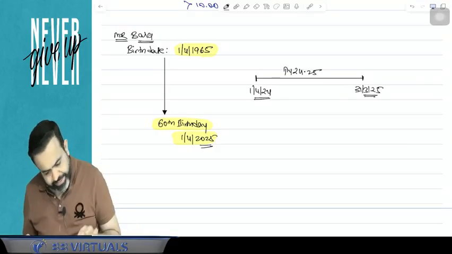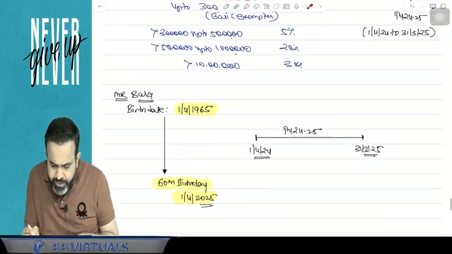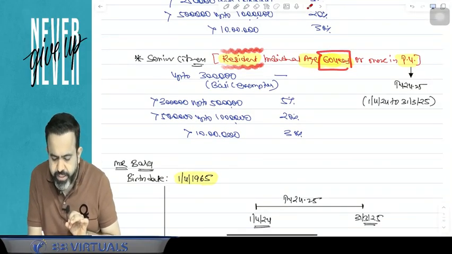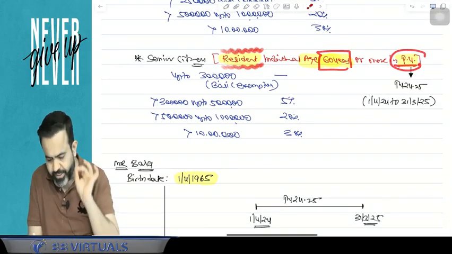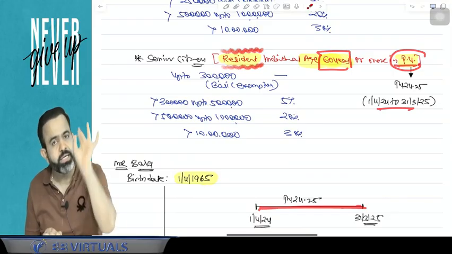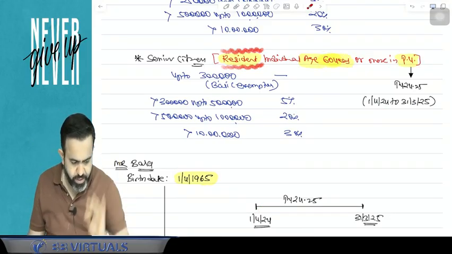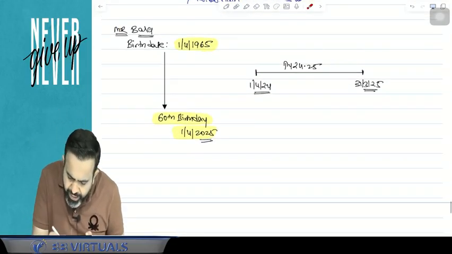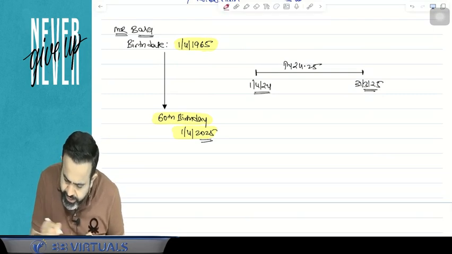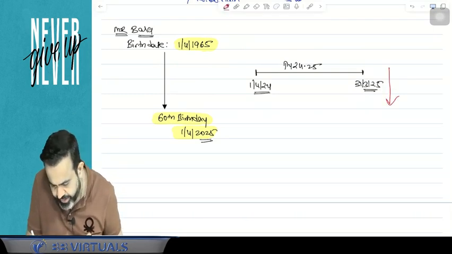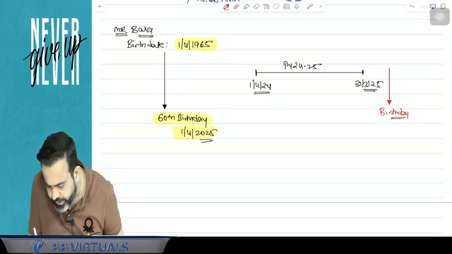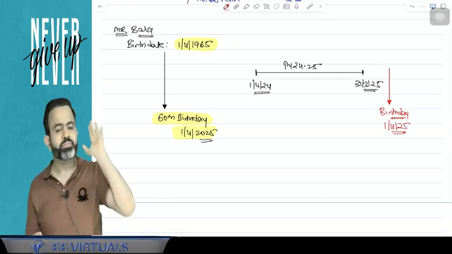Now the lawmaker says that if any person completed the age of 60 years or more in the previous year, between this period, then only he is treated as a senior citizen. Now guys, Bala celebrated his birthday on the 1st April 2025.